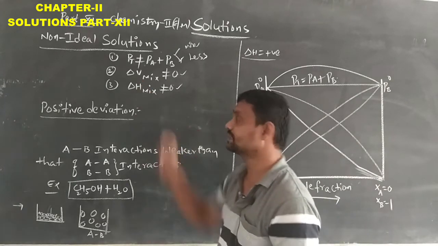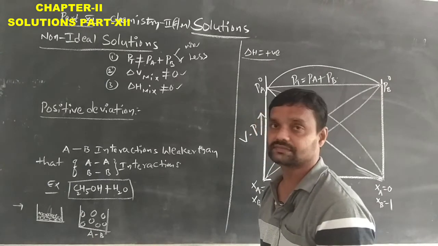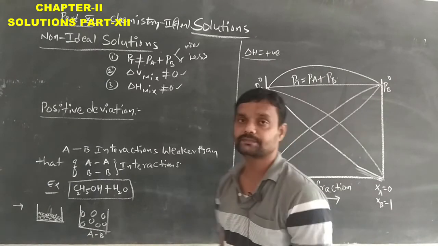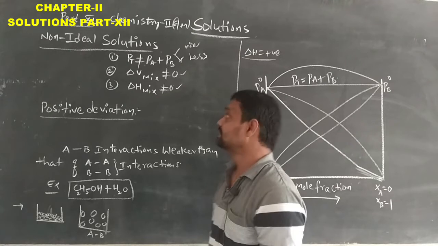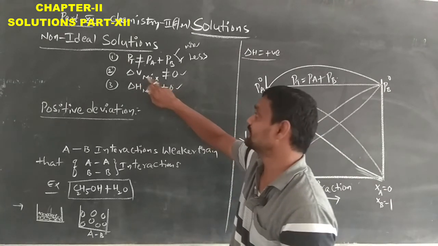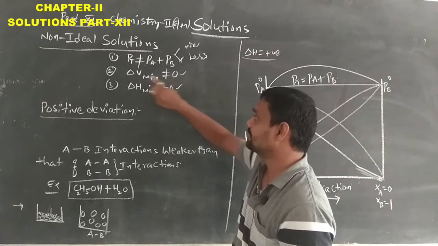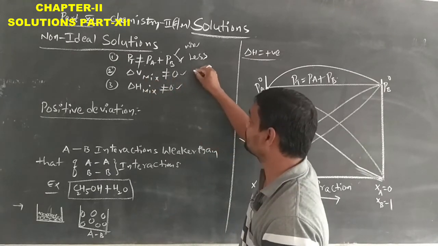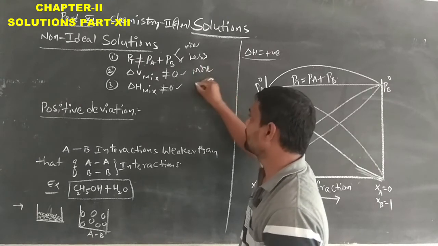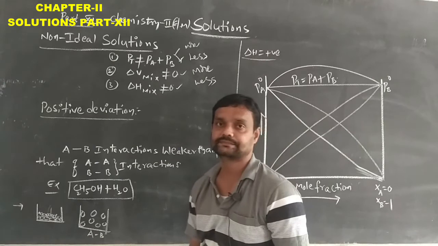When we move to the second condition, delta V mixing is not equal to 0. It means when the two solutions are dissolved in each other, the change in volume is not equal to 0. Sometimes the change in volume will be more and sometimes it will be less. That is the condition.